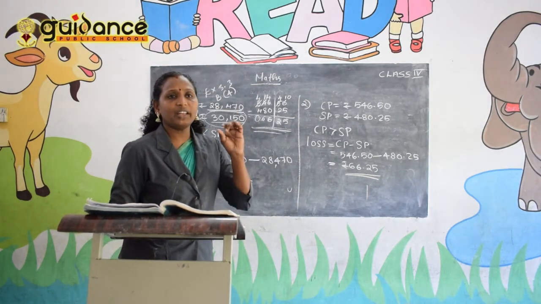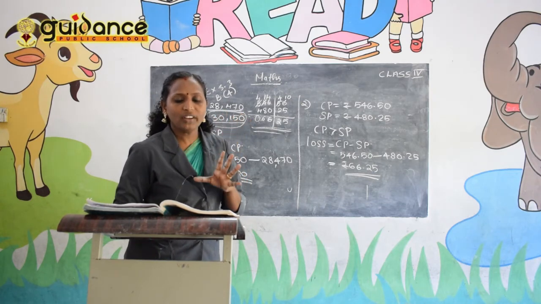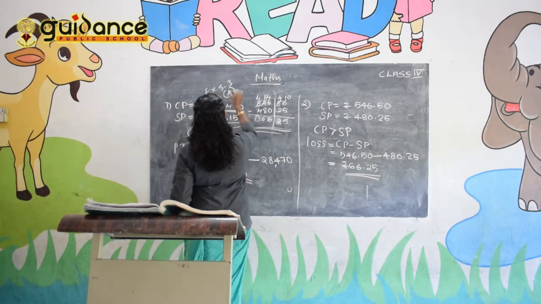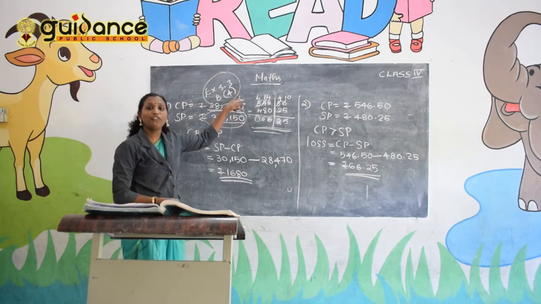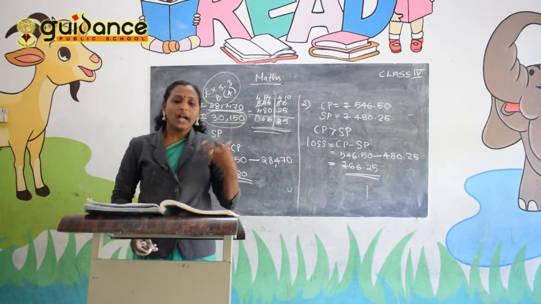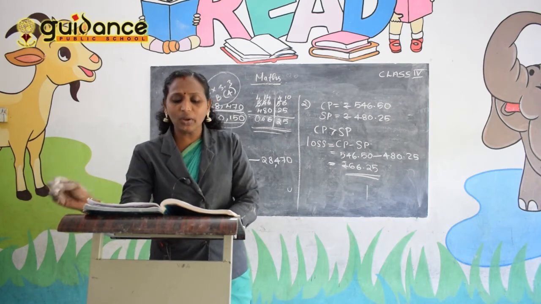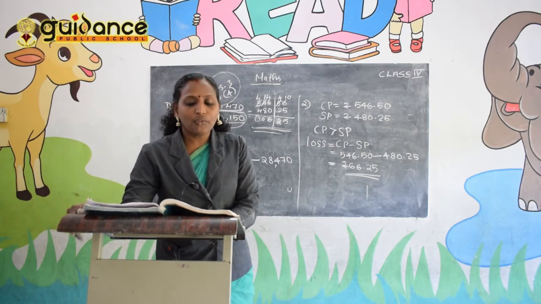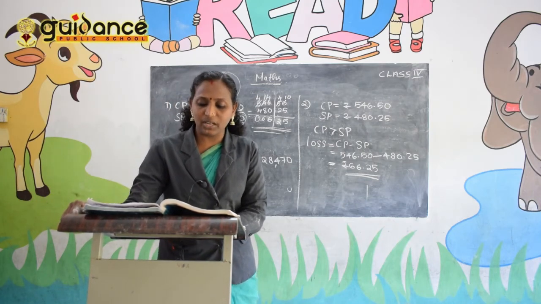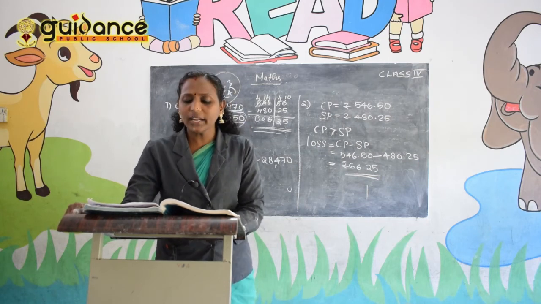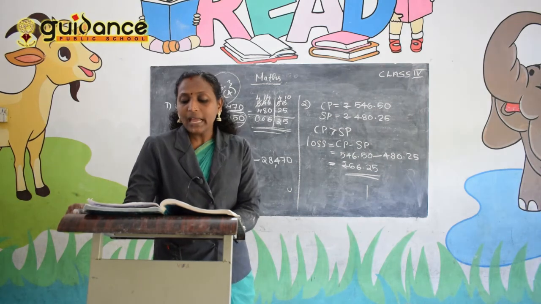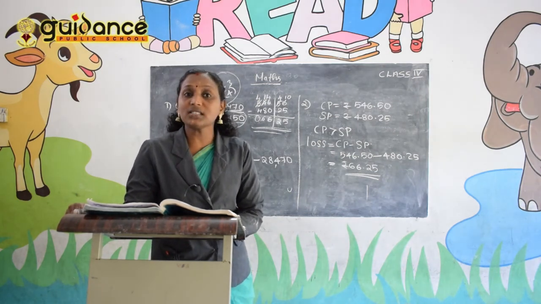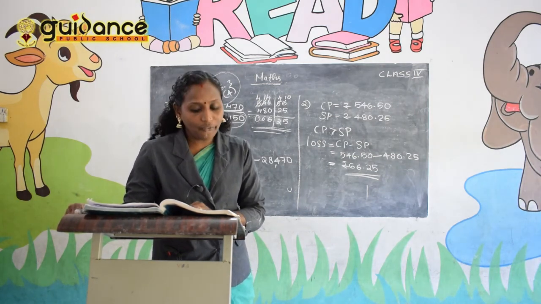And we have one homework. Exercise 3.3b, question number 4 is your homework. I read that question. A calculator that costs rupees 517 rupees 75 paise and sold it for rupees 575 rupees 20 paise. Calculate the profit or loss earned. That is the homework.